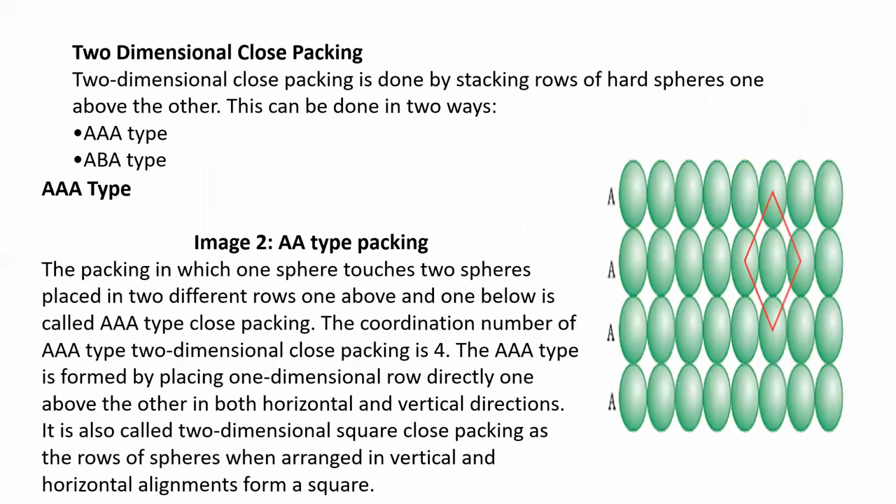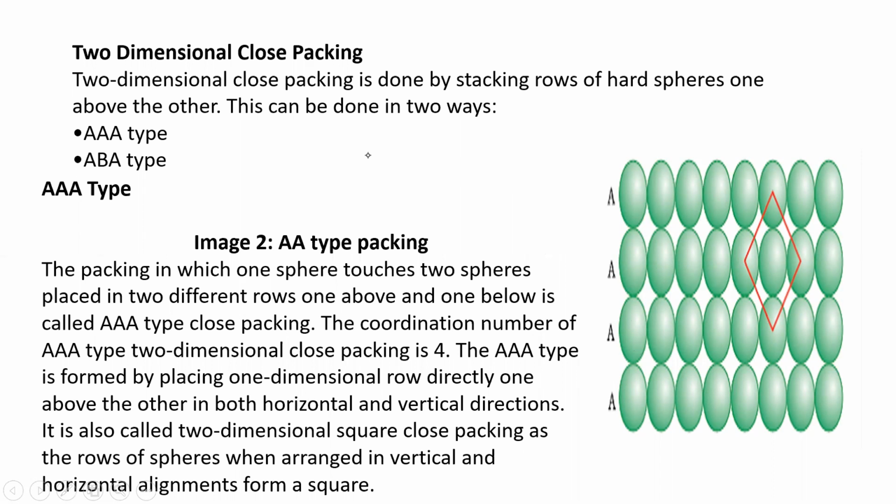Next, two-dimensional close packing. Very, very important. Two-dimensional close packing is done by stacking rows of hard spheres one above the other, like this in the diagram. One above the other, one above the other. This can be done in two ways: A, A, A type and A, B, A type. A type means all the concentric spheres are the same type.